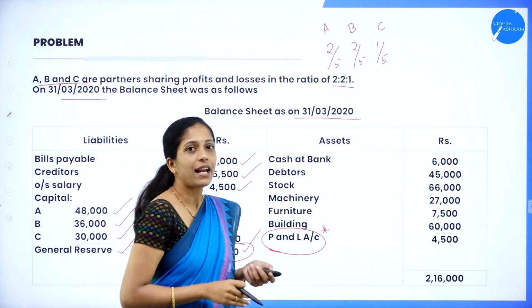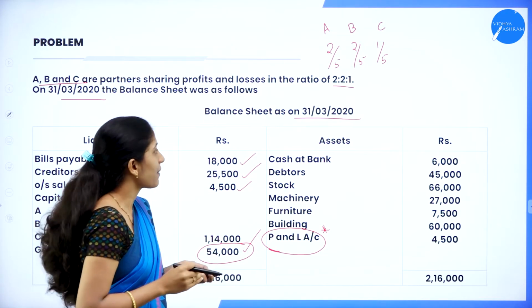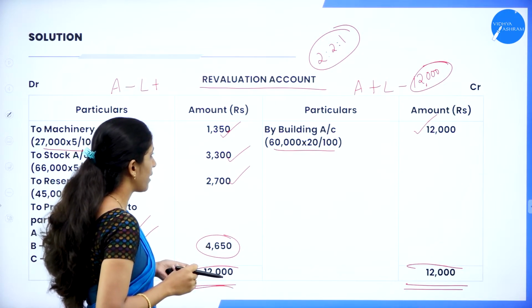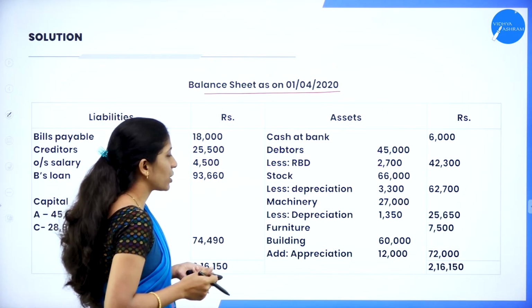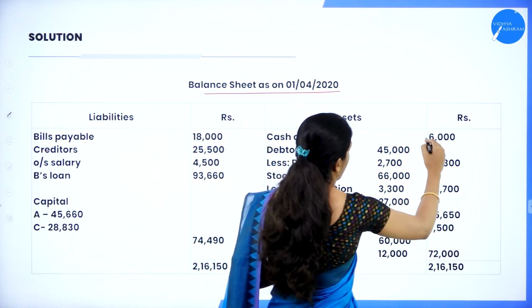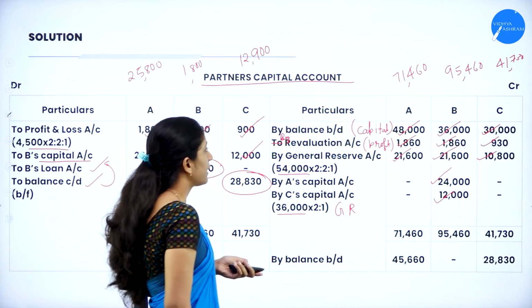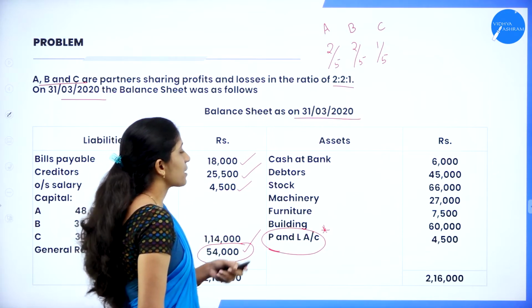Yes, first one is cash at bank. So let us see whether there is any fluctuation in cash. So there is no fluctuation in cash. So we'll record the same item, that is 6,000. And the next one is debtors, 45,000.